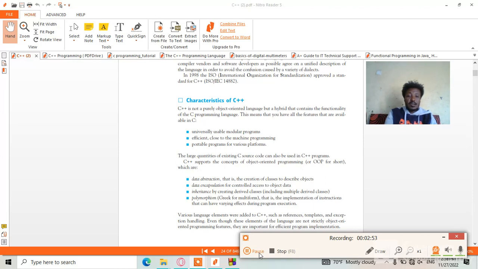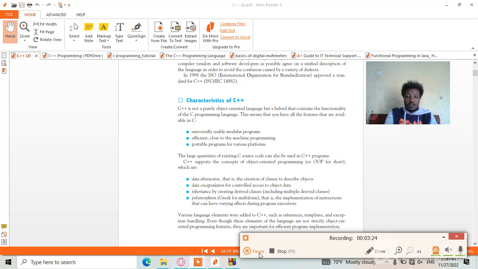Inheritance means creating a derived class, including multiple derived classes. Multiple derived classes mean that you have inheritance: a parent class and child classes. The child classes inherit some properties from the parent class. So this is inheritance.